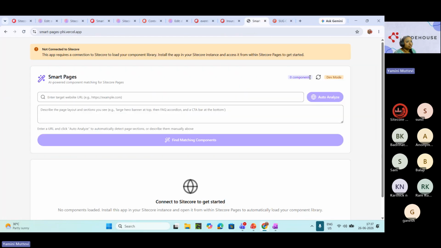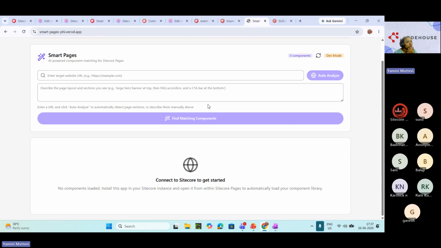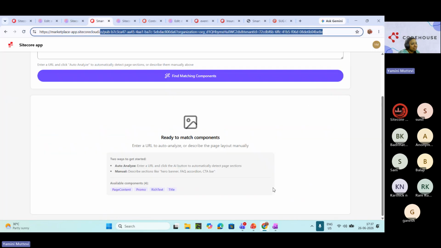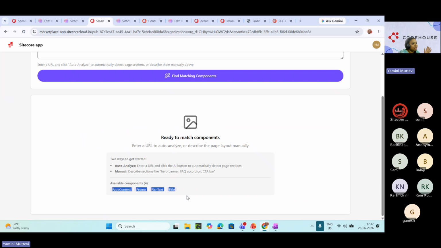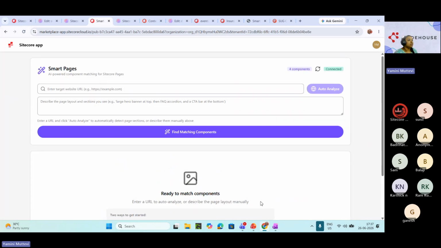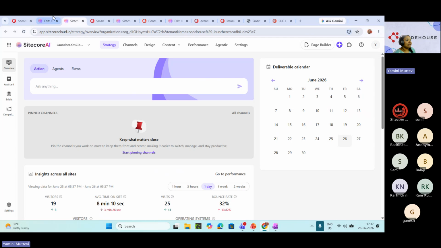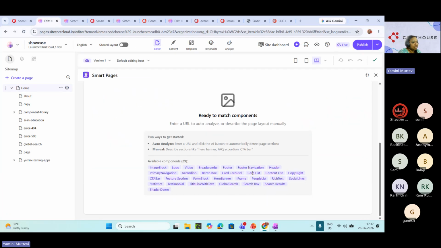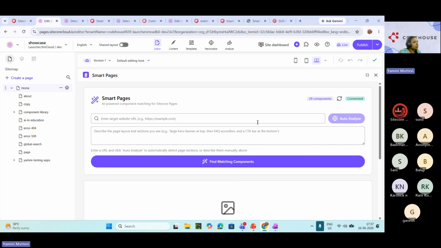If you see the normal page, it shows only 0 components because there is nothing to show here. If you go to main application, it shows me only 4 components. That are the normal ones available by default in the Sitecore XM Cloud. And if you go to this application, we are having as many as 29. If we are having hundreds of components also, we can match it. It lists down these things as well. So that is what I wanted to show.